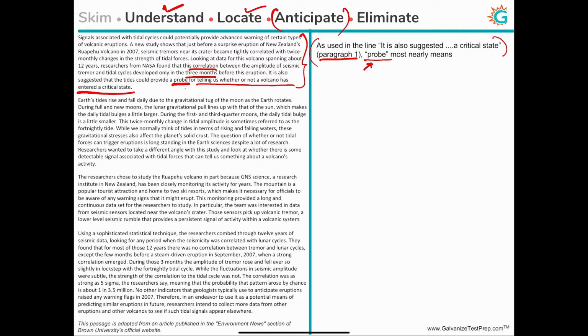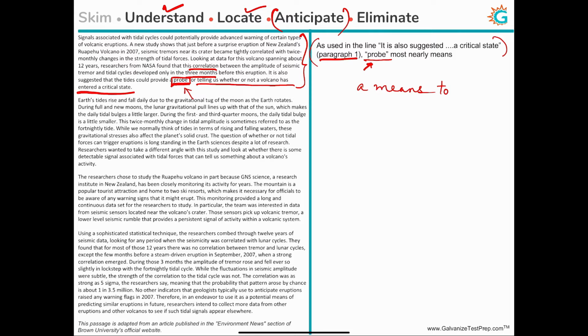So we know that the tides could provide a probe for telling us whether a volcano has entered a critical state. So the word used in the blank should convey the idea that the tide could possibly be a means by which we could identify whether a volcano has entered a critical state.